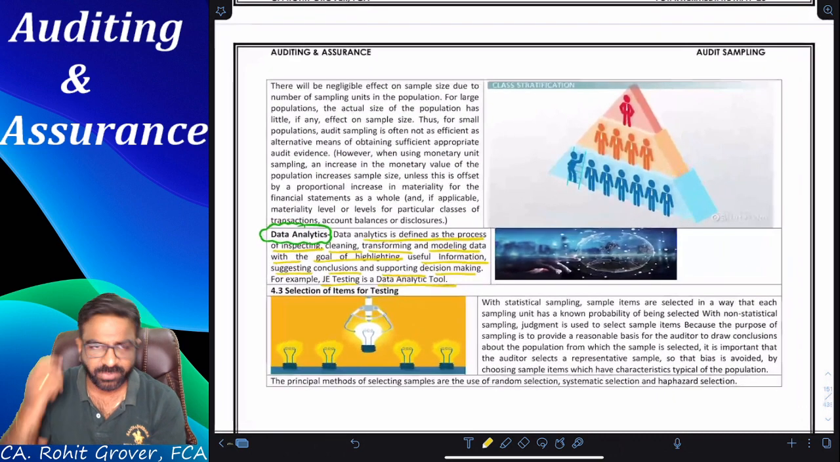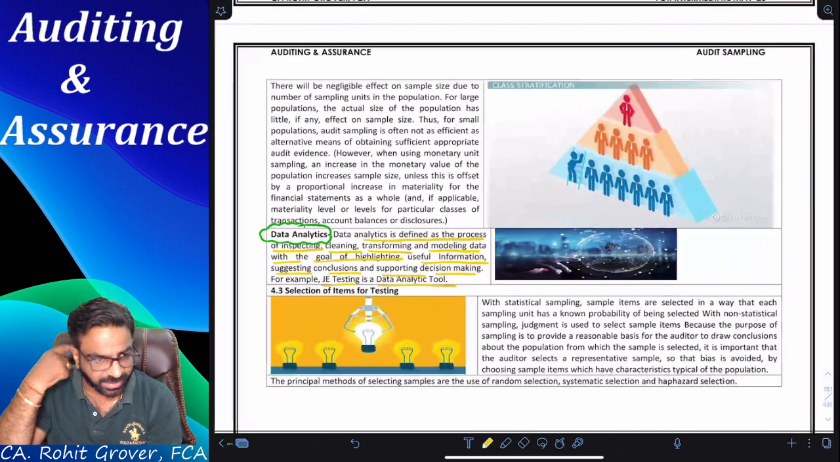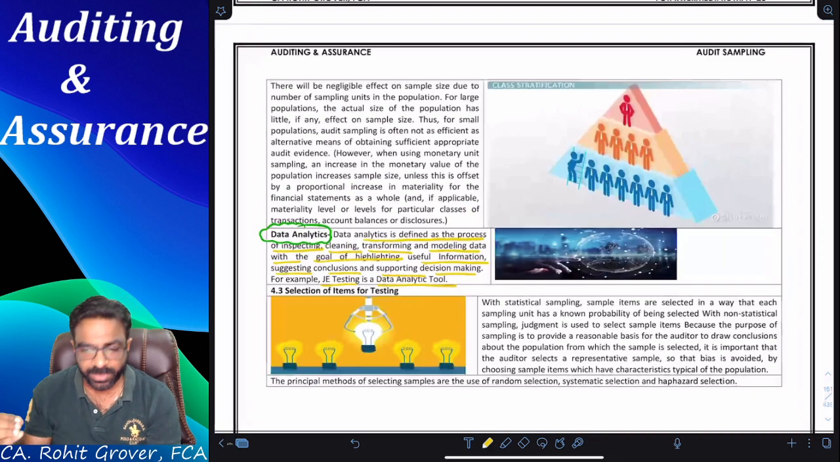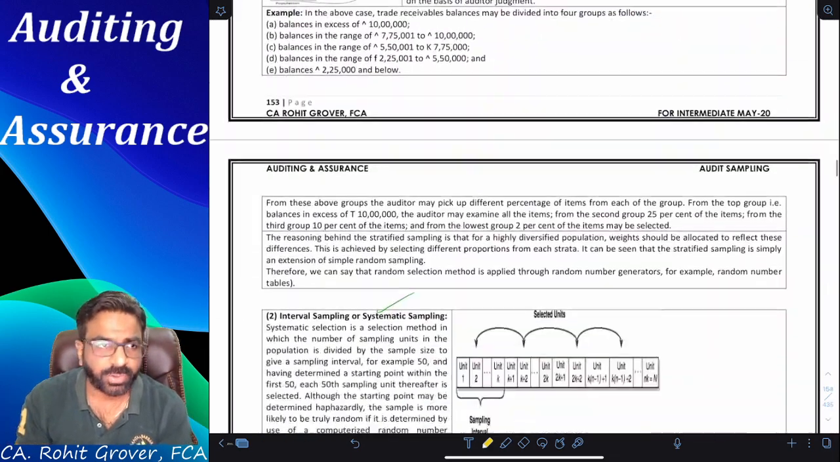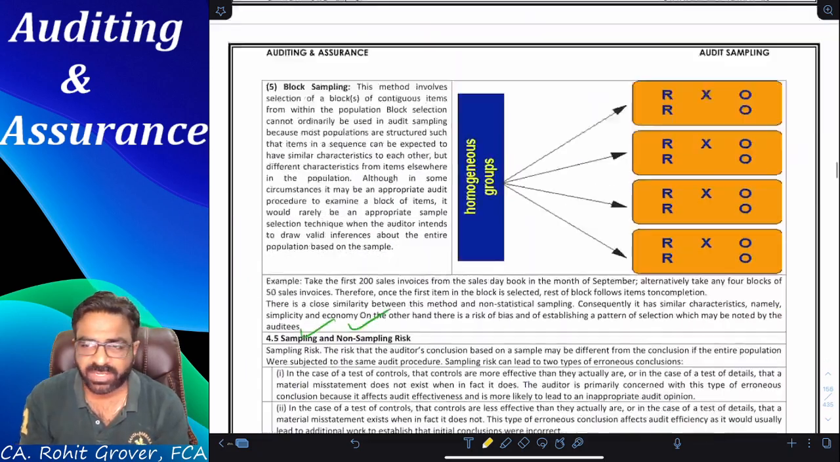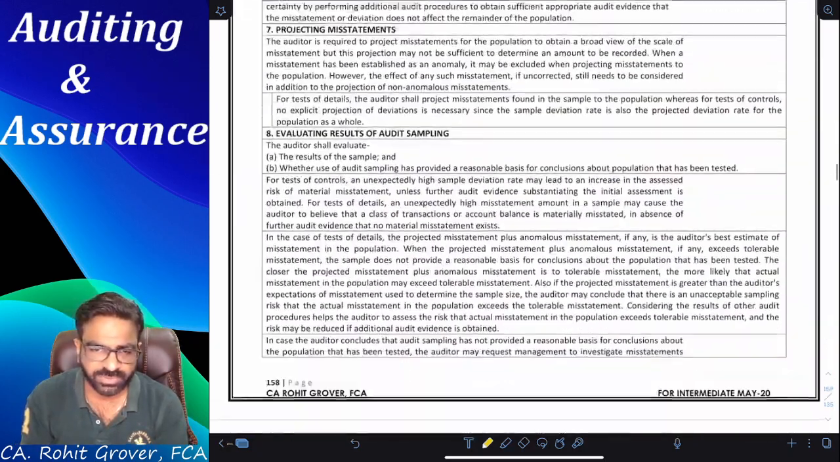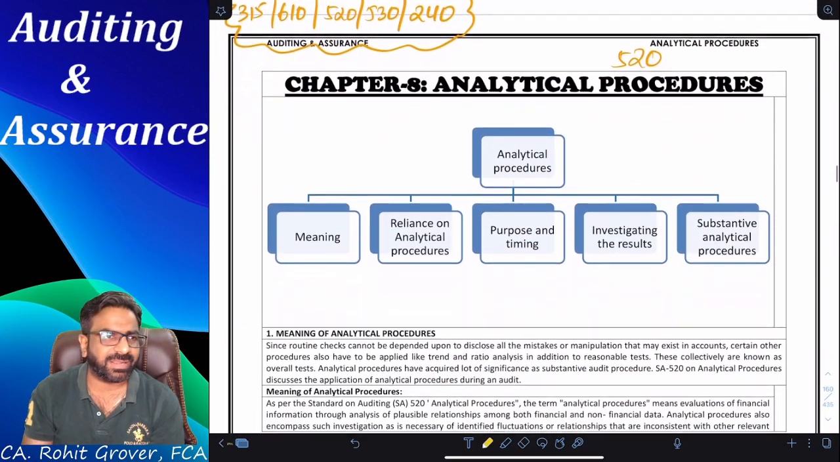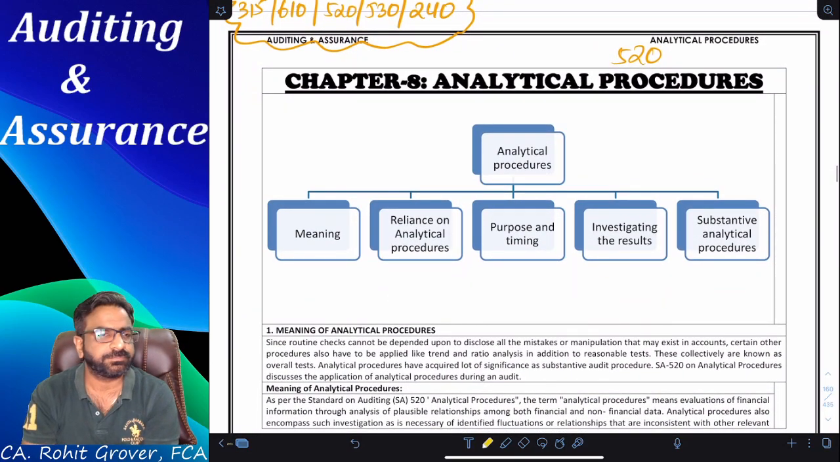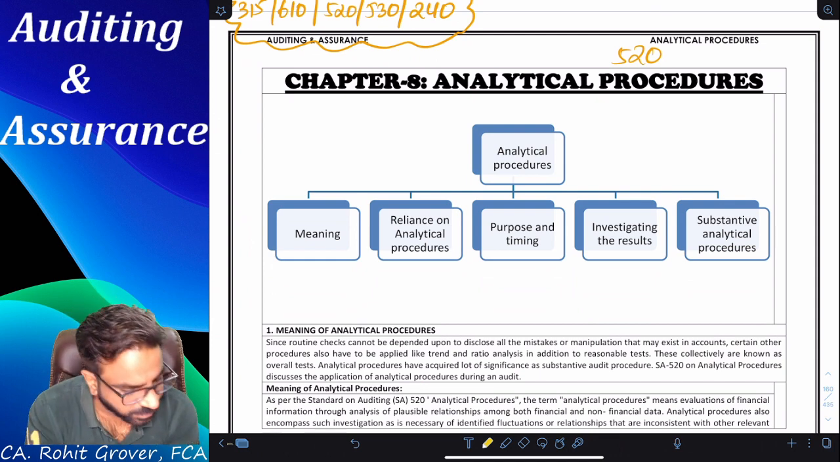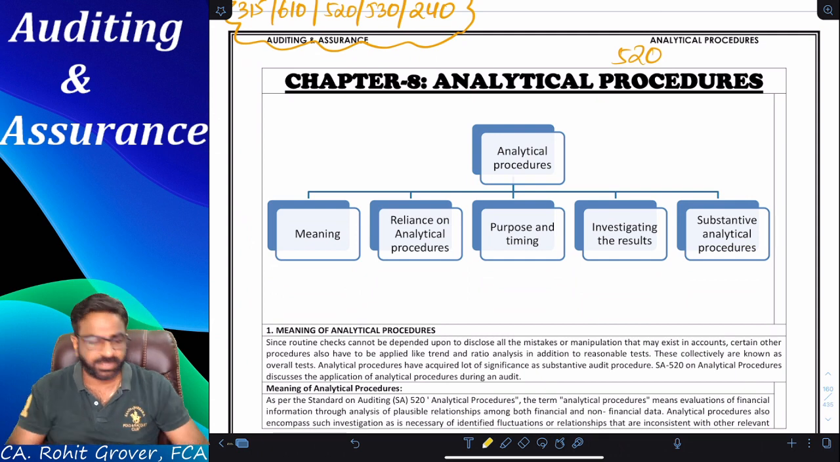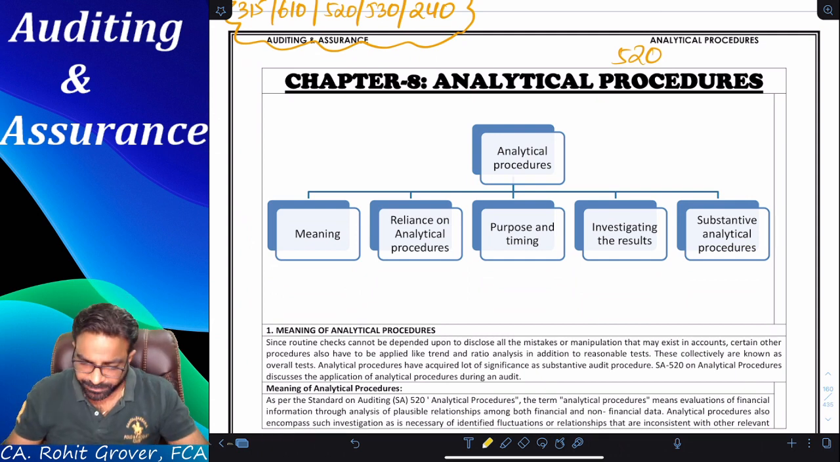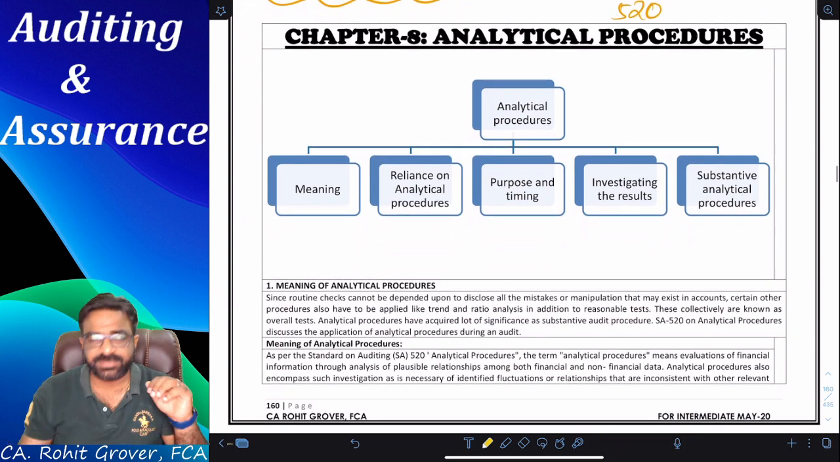So with that, everyone, our SA 530 is over. Clear everyone? In SA 530, if you have any kind of doubt, anybody can ask me those doubts. And if no doubt, then we can proceed to our next chapter called analytical procedures. Everyone, anybody is having a doubt? So assuming no one is having a doubt, let's proceed with the next chapter. What is our next chapter, everyone? The next chapter is analytical procedures.